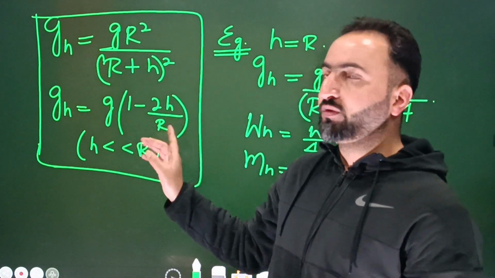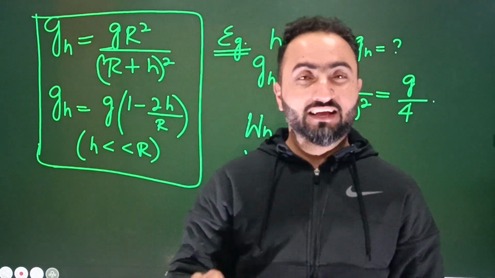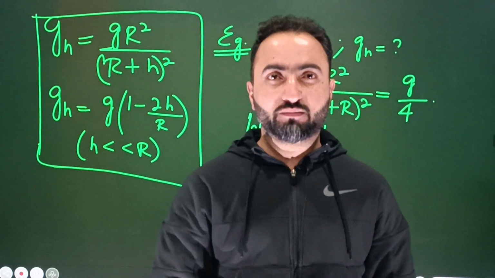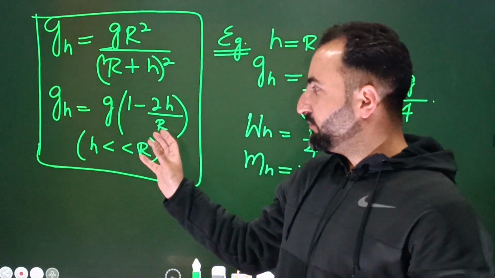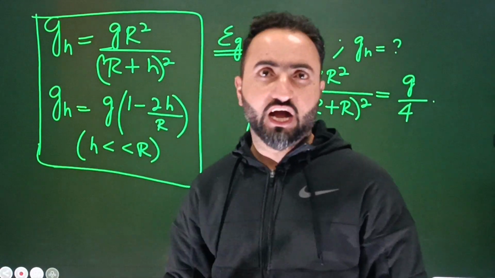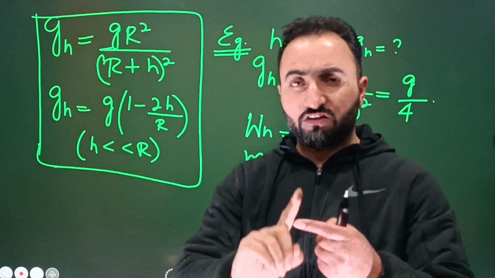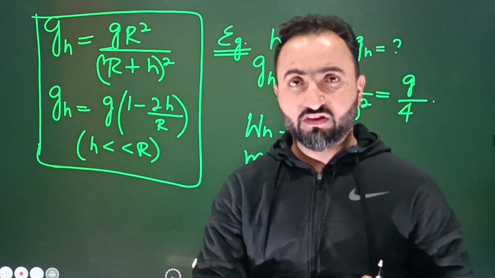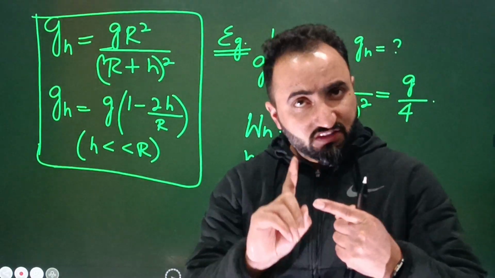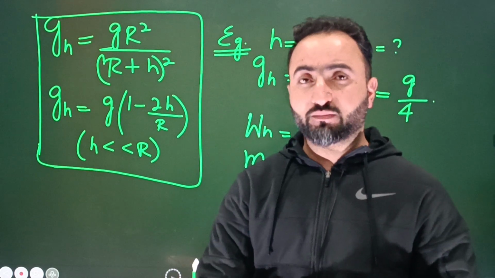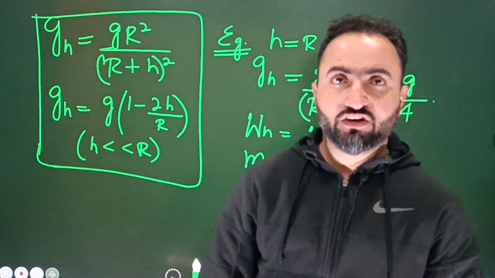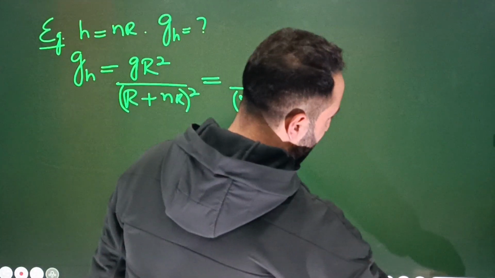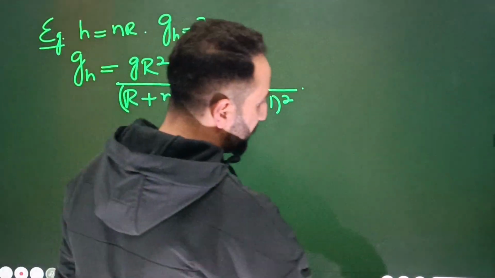For example, if h is equal to 2 kilometers, R is equal to 6400, then the examiner knows that the student is unable to do this problem. It becomes a bit difficult calculation, a bit of tricky calculation. So a put-value-get-answer type question will not come on this. The questions that will come are: what is the value of acceleration due to gravity at height h? What is the change of acceleration due to gravity as the particle is taken from the surface of Earth to height h? What is the fractional change of acceleration due to gravity? We'll be discussing that later on when we study it with depth. Okay, I'm sure you have understood well up to here. So next, our topic is acceleration due to gravity with the depth.